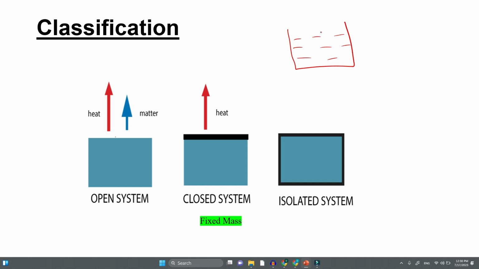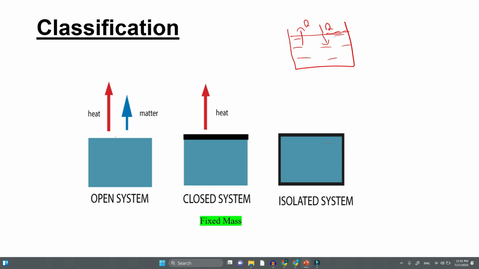For a closed system, that means it is closed by a lid here, so no mass can escape this system. But if this is not an insulating material, heat can easily flow in and out. There is no issue, if it is not an insulation. So that is an example of a closed system. That means mass cannot be exchanged, but only heat can be exchanged.